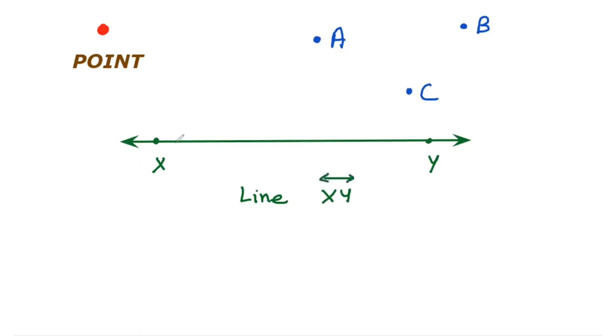So a line is a straight path that has no breadth and no thickness. It only has length.